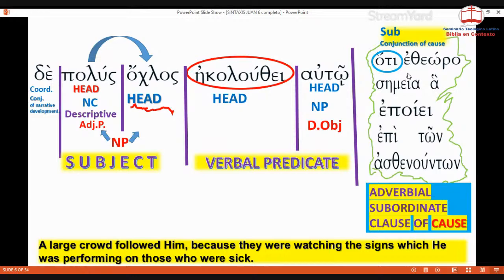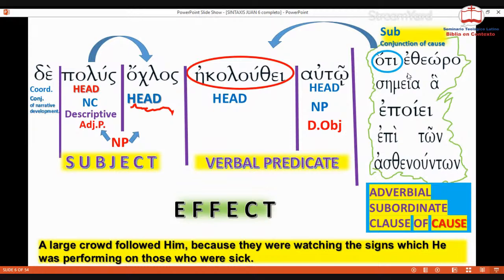We'll see here that that part is an adverbial modifying the whole sentence, the main sentence. And of course, the main sentence constitutes the effect or the result of the big cause, that they saw that Jesus was performing miracles or signs on those who were sick, on the sick people, and that's what we have here.